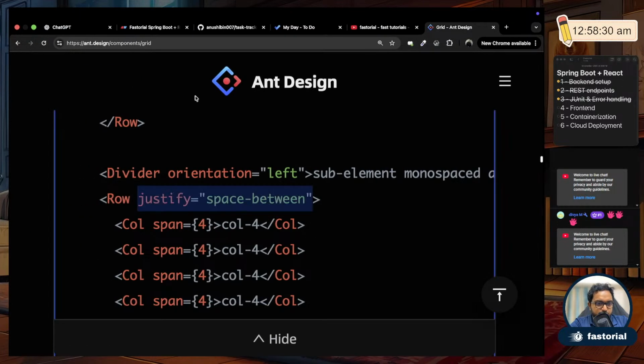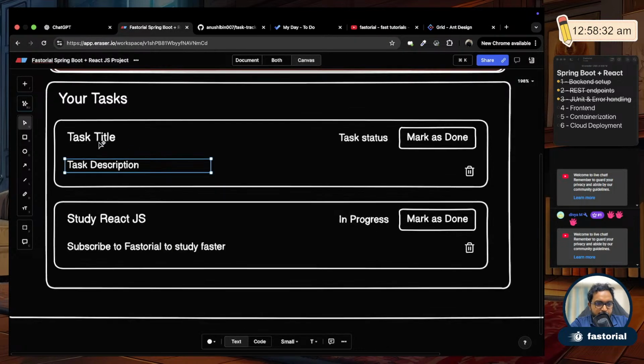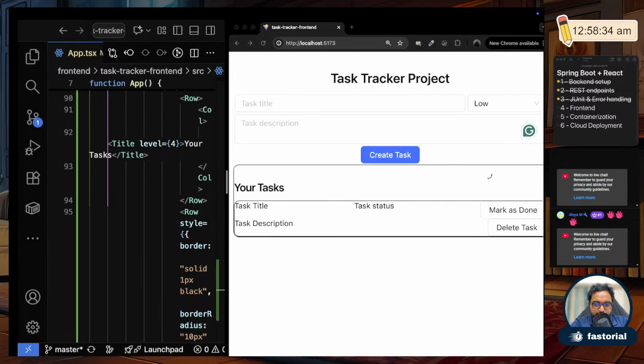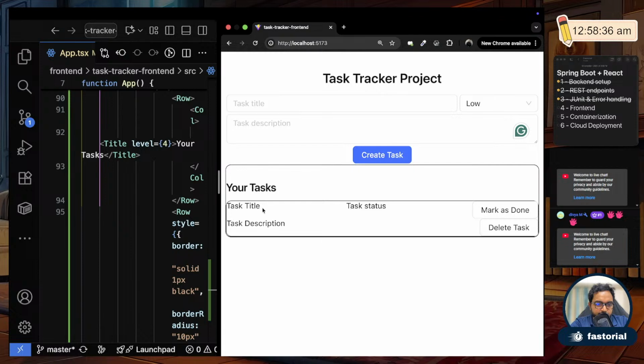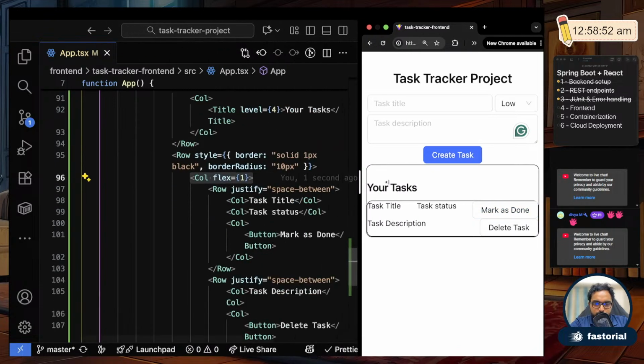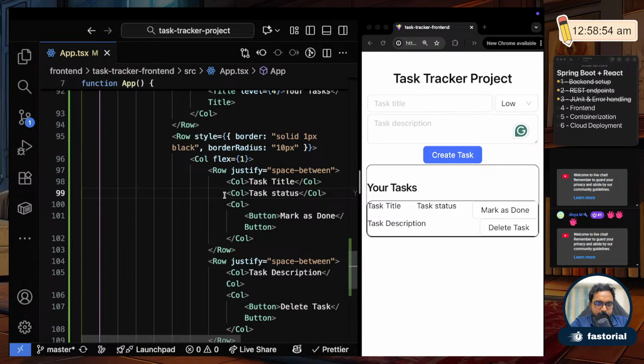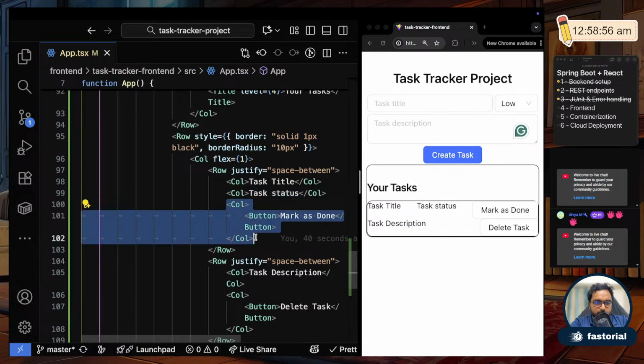Let me go to the diagram. Task title is on the left, mark as done is on the right. But the task status came to the center. So how do we fix this? The fix is we have to define these two inside one column, then that will be fixed automatically. Currently, this is a separate column and this is a separate column, and each column is spanned across the given area. So it became three separate columns.